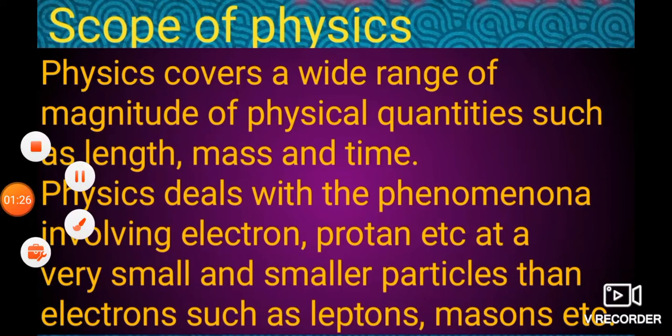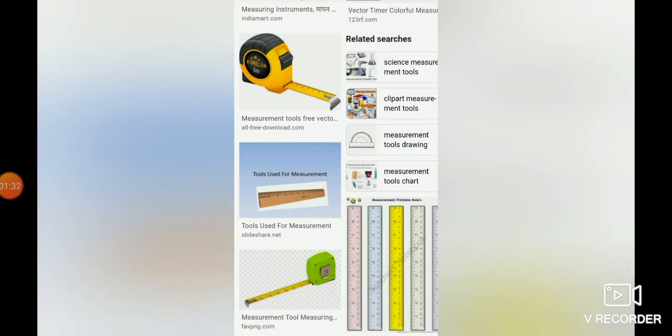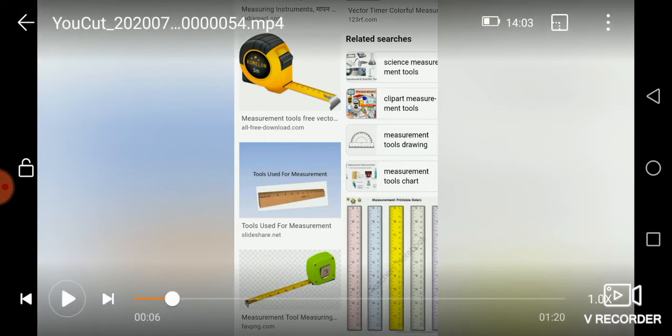Here, suppose we see the picture of the different operators for measuring length. Suppose the person has a small length, in such a case he uses a meter scale or centimeter scale.